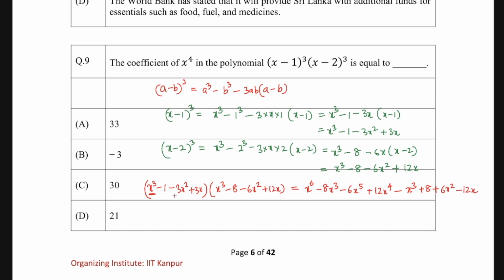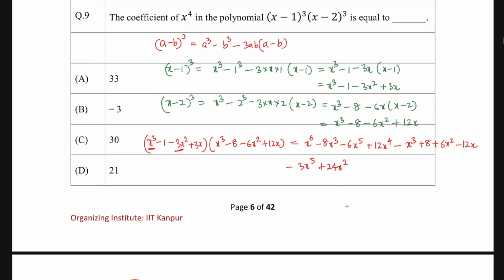Then multiply with 3x square now, the sign is also going to change, so minus 3x to the power 5. When we multiply this with this, the power is going to get added. When you multiply with this, it becomes plus 3 8 times is 24x square. When you multiply this with 6, 3 6 times is 18, so plus 18x to the power 4, and then we have 3x square multiplied with this, so it becomes 36x cube.